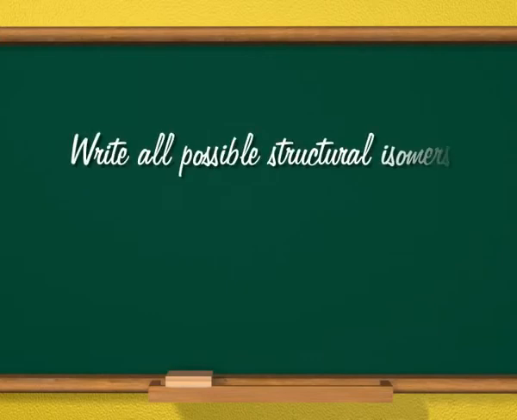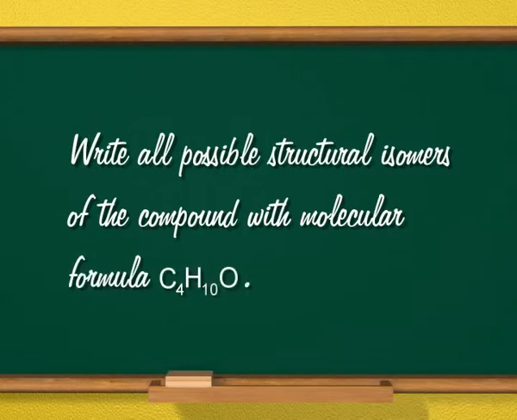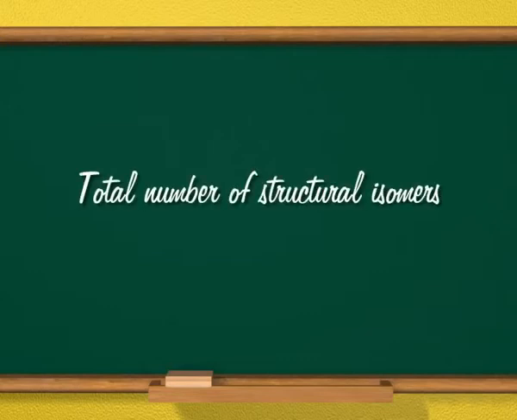Next question is, write all possible structural isomers of the compound with molecular formula C4H10O. And the answer is, the total number of structural isomers is equal to 7. Have a look at the structures on the screen.